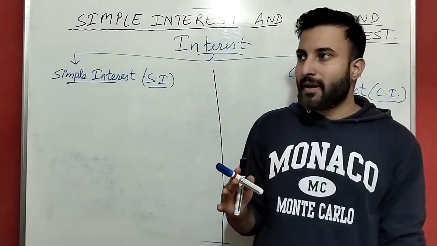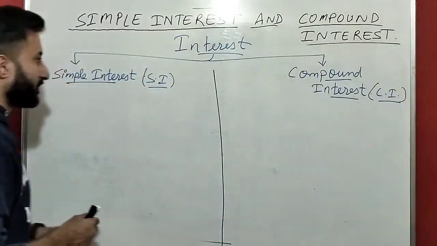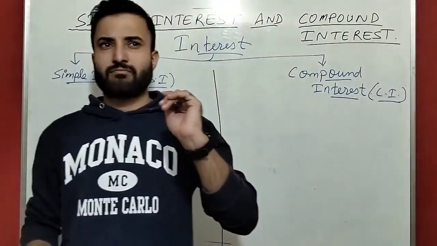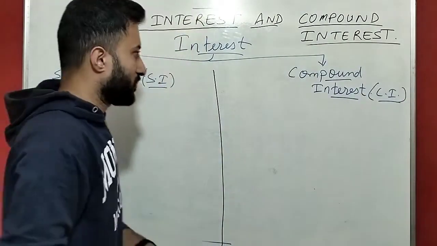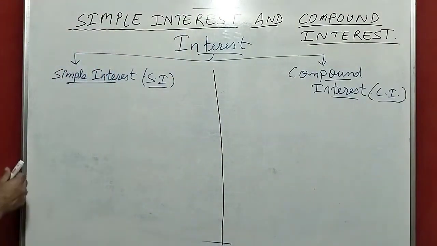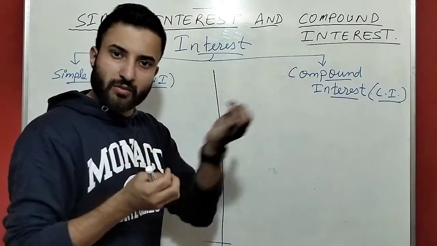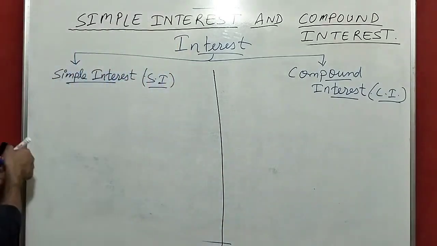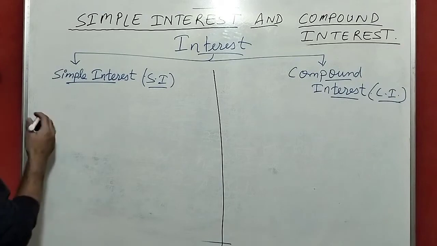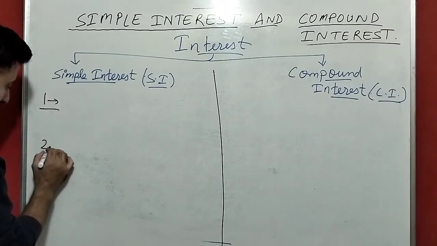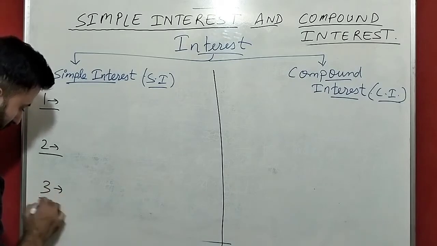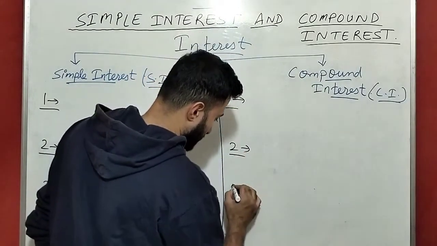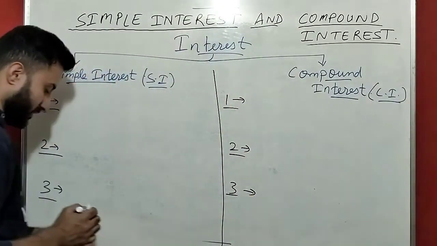See, simple interest is that interest. In a simple example, I will give you one example and you will understand. Suppose you had borrowed a money for 3 years. So this is the first year, this is the second year, this is the third year. For here also you have borrowed the money for 3 years: first year, second year, third year. It is not your degree, the first year, second year, third year.